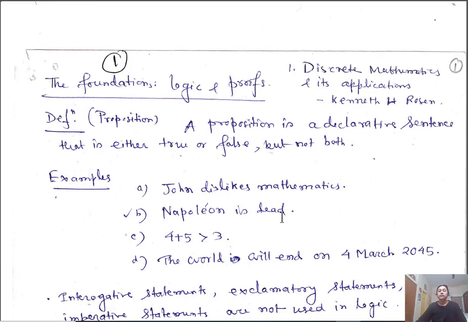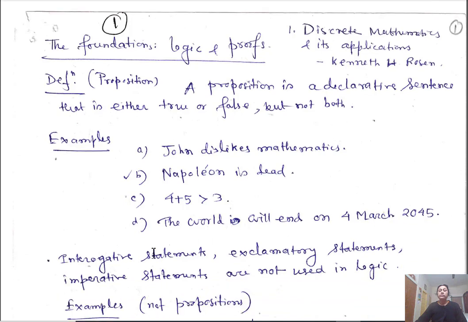Napoleon is dead. 4 plus 5 greater than 3. So this is a statement, and this is a true statement. Napoleon is dead, this is a true statement. The war will end on 4 March 2045. This is a statement. So this statement can be assigned only two values, either true or false. Interrogative statements, exclamatory statements, imperative statements, these are not used in logic.